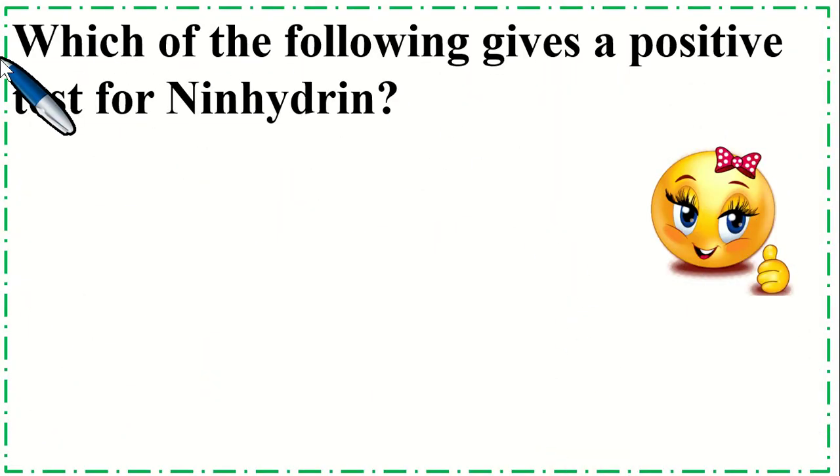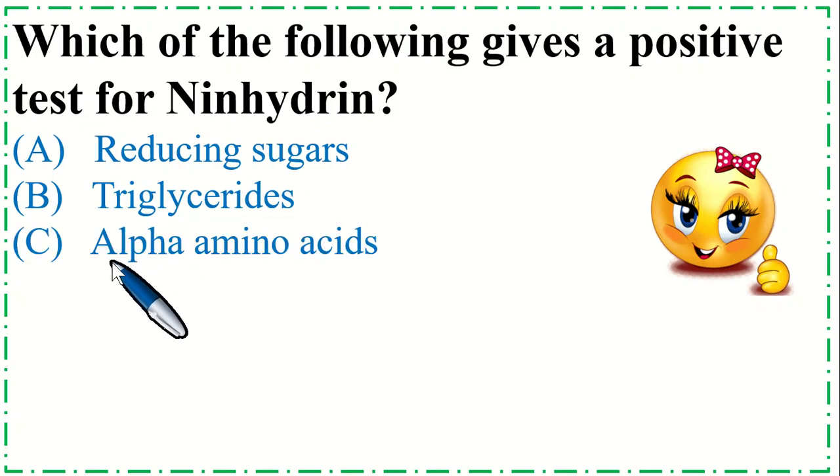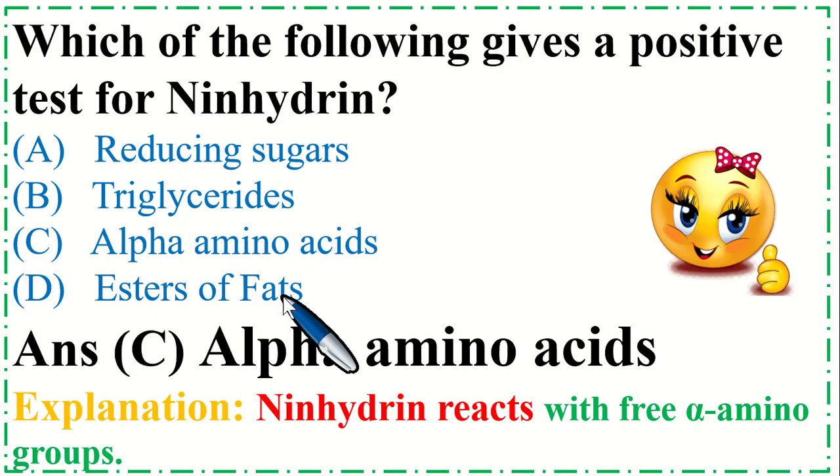Dear students, this is very important MCQs. Which of the following gives a positive test for ninhydrin? Option A, reducing sugar, B, triglycerides, C, alpha amino acids, and option D, esters of fats. So the correct option is C, alpha amino acids. Ninhydrin reacts with free alpha amino acid group.